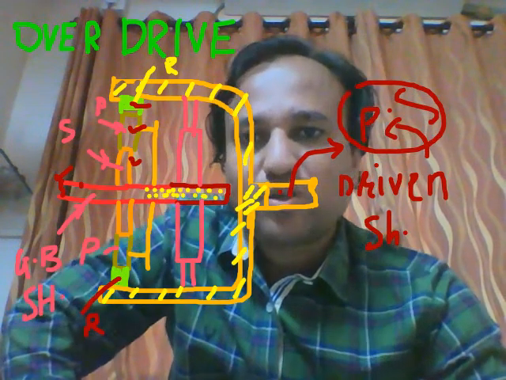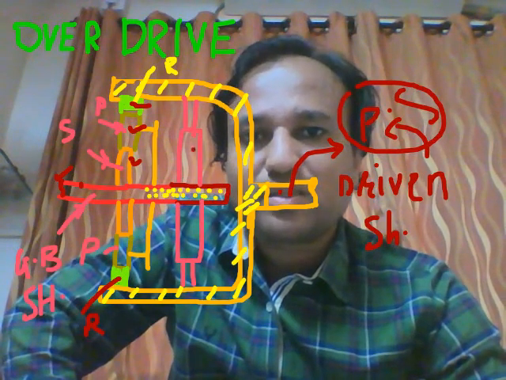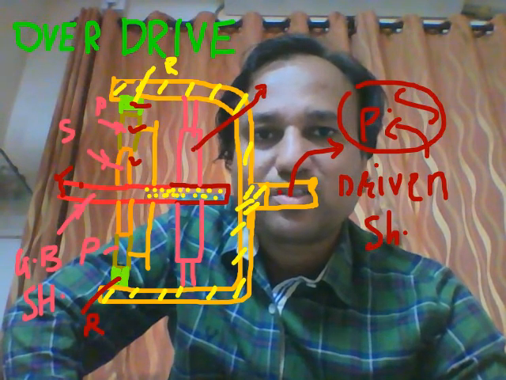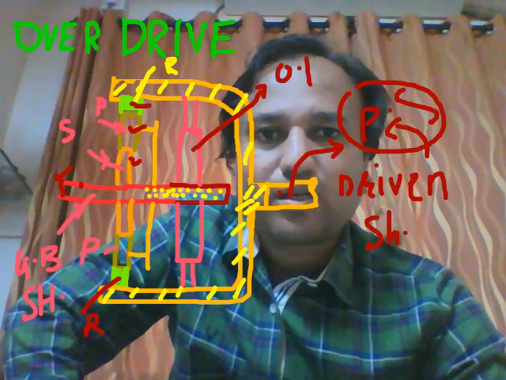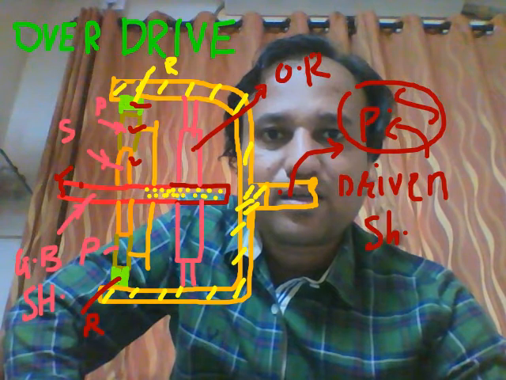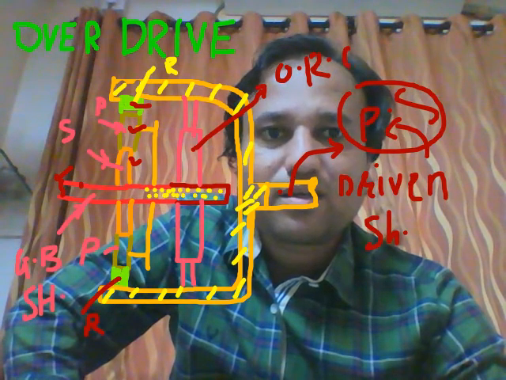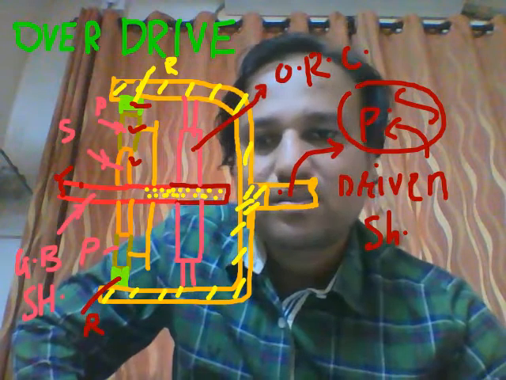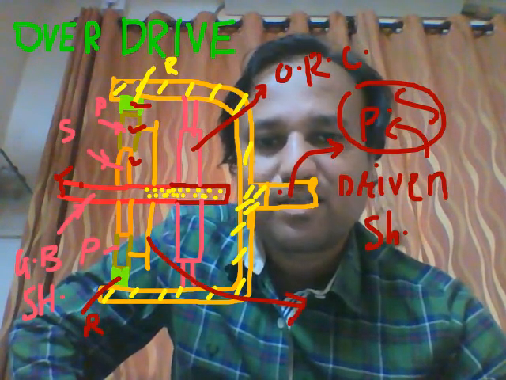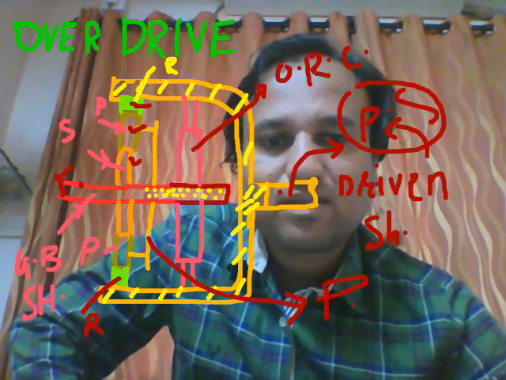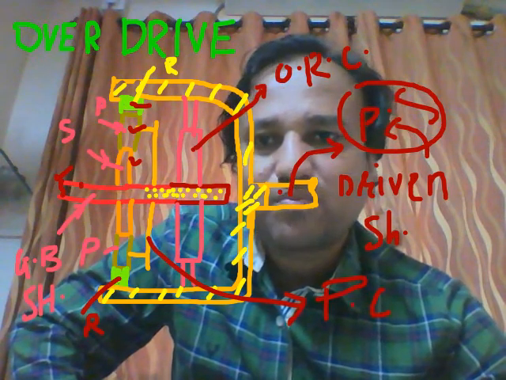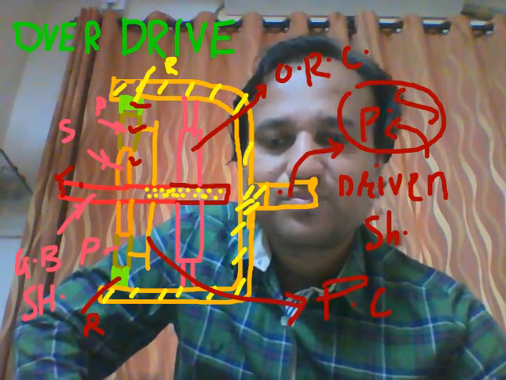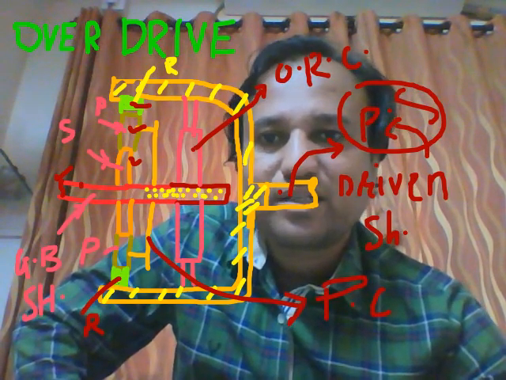Students, one more component, this is the overrunning clutch. This is the planet carrier, it holds and supports the planet gear.